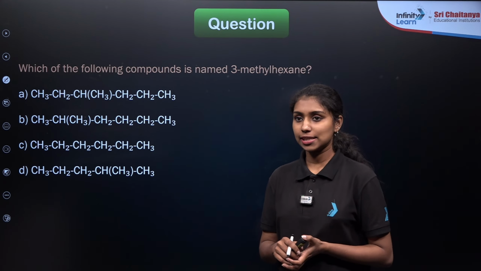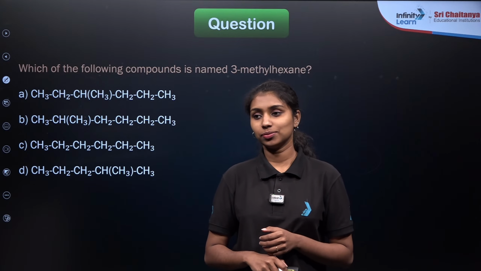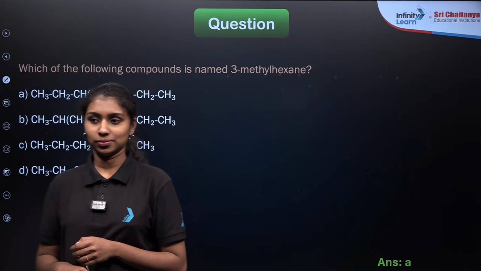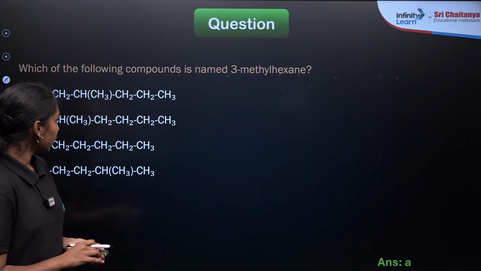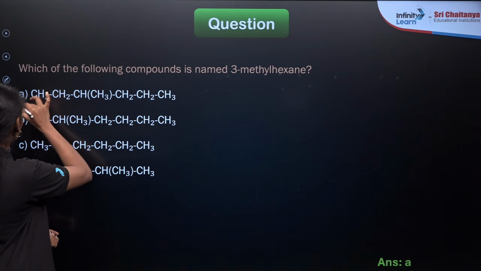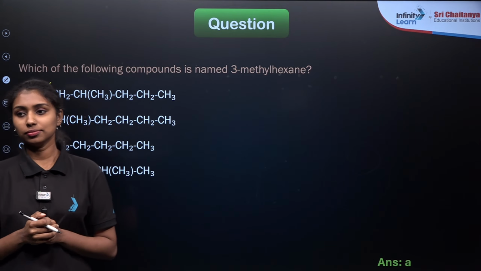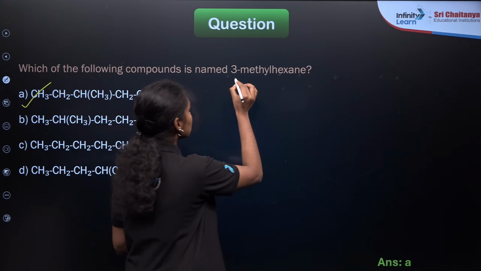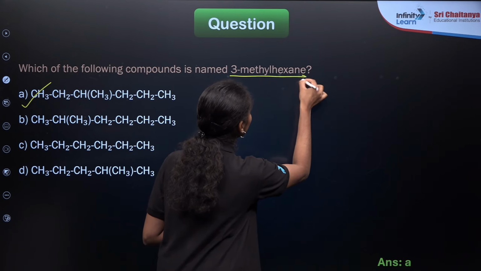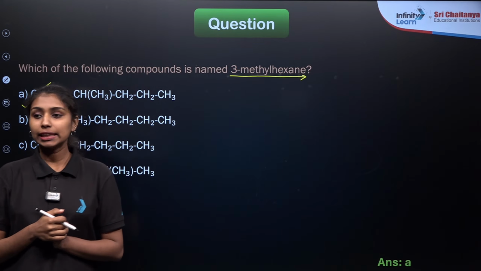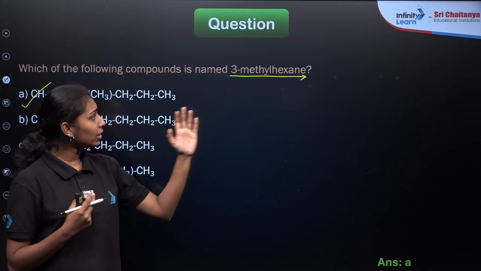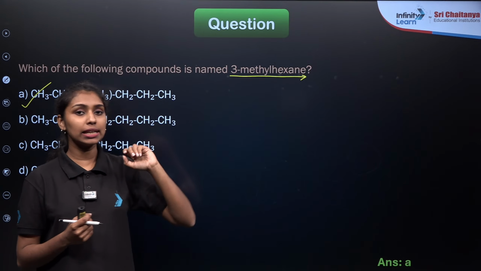Okay, option D, right? Is there any other answers? Option A is the correct answer here. So how can we solve this question? It is 3-methyl hexane, right? So this will be the longest carbon chain. So what will be the total number of carbon atoms in this compound?